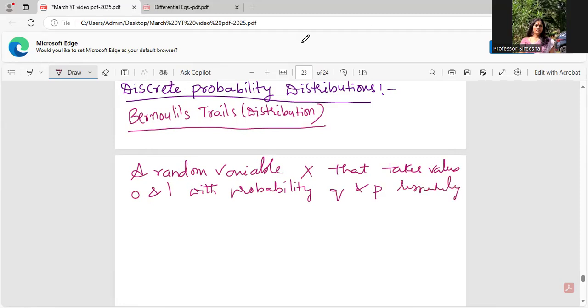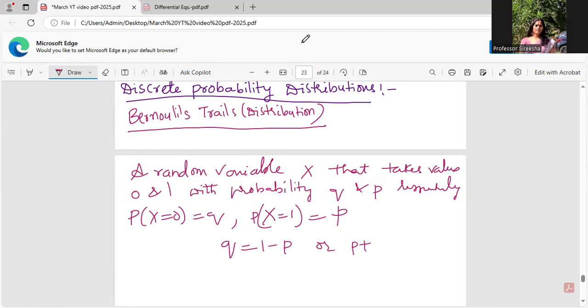Okay, what that is, P of x is equal to 0 is Q, P of x is equal to 1 is P. Or in other words, I can write Q is equal to 1 minus P, or P plus Q is equal to 1. Okay, this is Bernoulli's distribution.